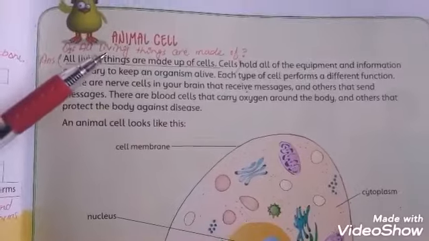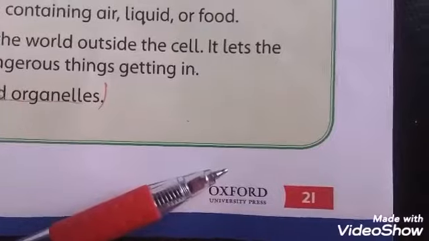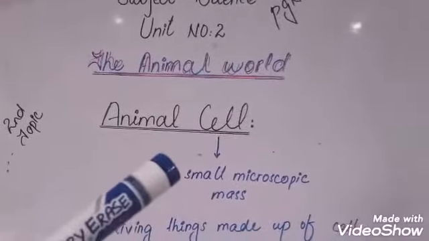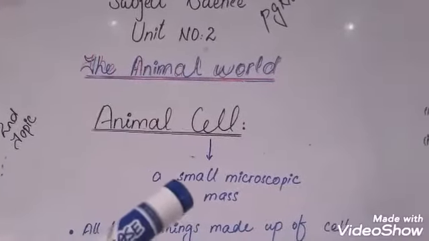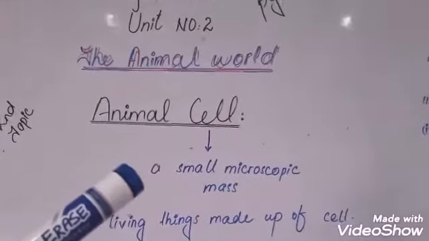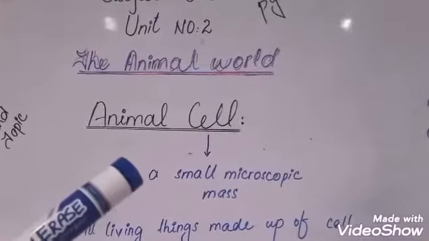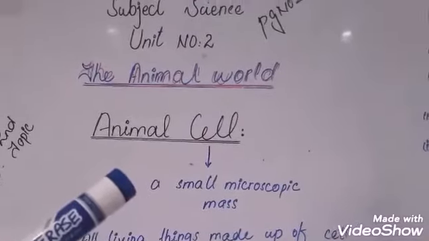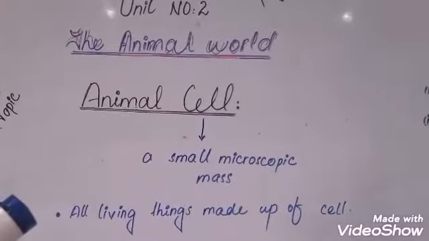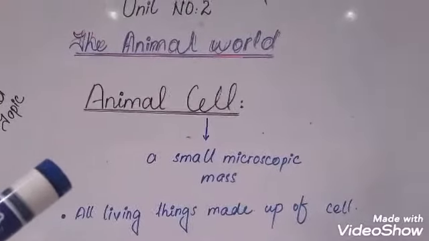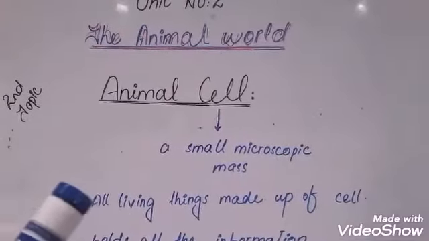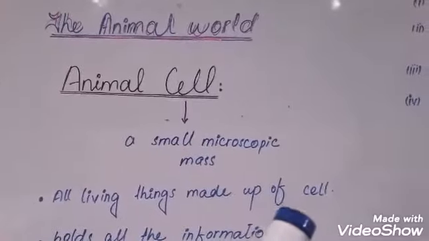Students, the next topic is animal cell. Page number 21. Students, a cell is a small microscopic mass. It means you can't see it with your naked eye. Naked eye means a normal human eye. All living things are made up of cells, which means a cell is a structural and functional unit. All human beings, animals, plants, each and everything is made up of cells.